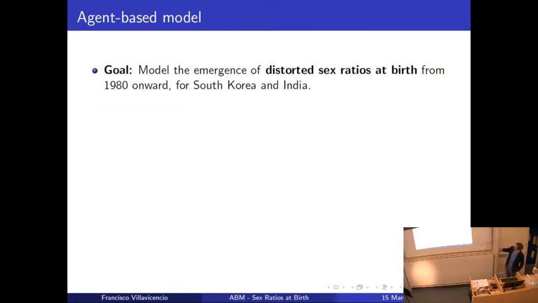So let's focus on this particular model that we are building. We have one main goal: to model the emergence of distorted sex ratios at birth from 1980 onward. And we did it for two countries, South Korea and India. The reason for doing this for South Korea is that South Korea already had this sex ratio transition, that is, a steep increase, leveling off, and going back to normalcy. And India is at a previous stage.